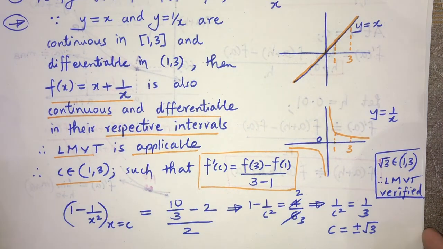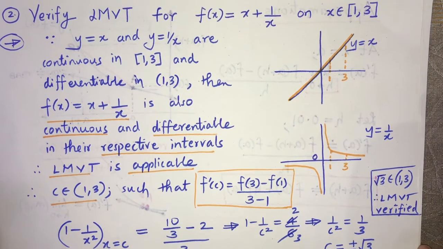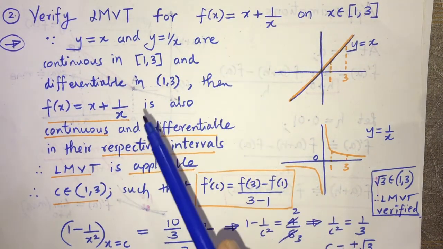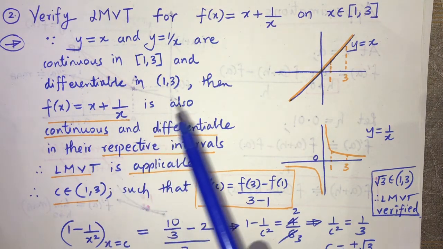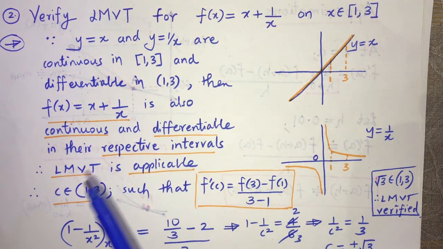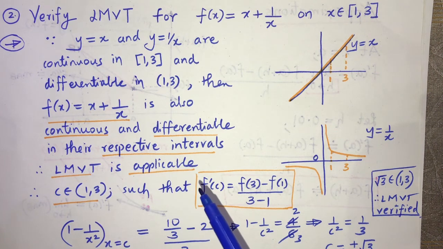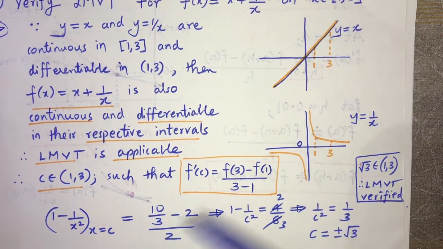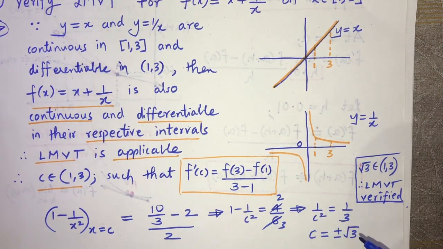Okay. So I hope ये sum clear है. I repeat again, x plus 1 by x, we have to say it is continuous and differentiable, and if LMVT is applicable, then there has to be a value in 1 to 3 where slope of tangent will be equal to slope of chord. Now actually we solve this slope of tangent equal to slope of chord thing, and the equation we solve, we get the value of C as root 3, and hence we say yes, there is a value root 3 where we can say it lies in the interval between 1 and 3.